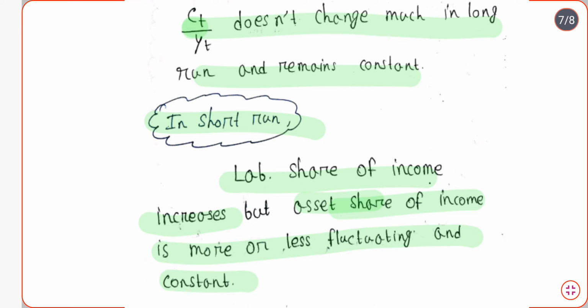So in the short run my interest that I am going to get from the saving will not be very much. So the asset share of income remains quite constant in the short run, but labor share of income increases in the short run. So what will happen in the equation? What will be the change?